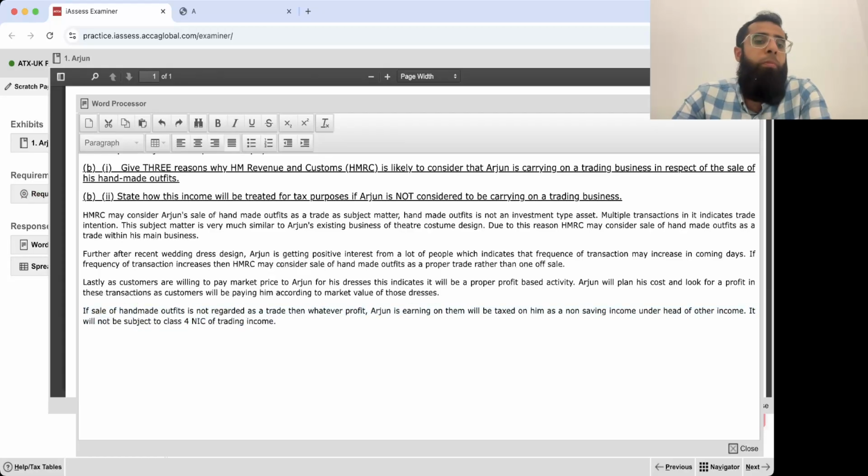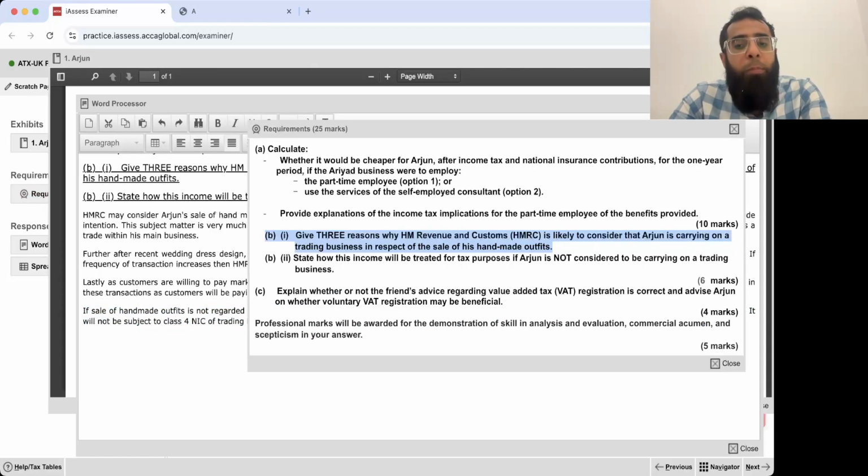Okay. So I believe if you look at this 6 marks requirement, first of all, he asked us 3 reasons it is likely to consider it as trade. The subject matter, it's not an investment subject matter. It is something if someone is doing it multiple times, it's a trade. And further, this subject matter is very much similar to his normal business. Then frequency will increase. Since customers are willing to pay the market price, it indicates the profit situation.